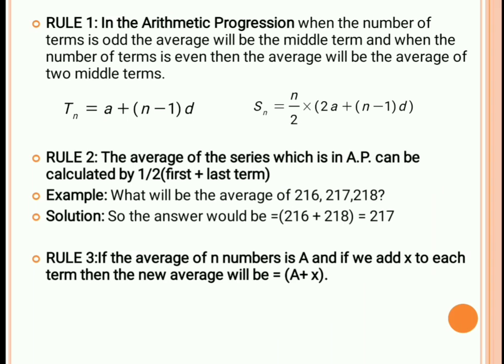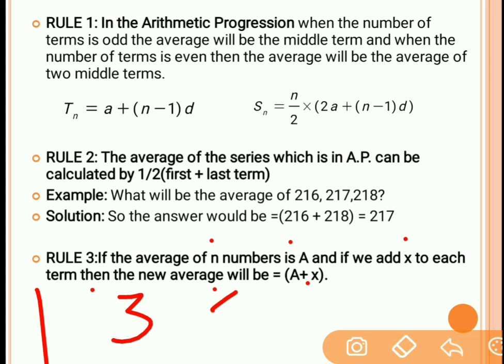Rule number 3. If the average of n numbers is a and if we add x to each term, then the new average will be a plus x. Fine. What is the meaning of this? For example, we have 5 terms over here, 1, 3, 5, 7, 9. What is the average of these 5 terms? We have already seen from the formula that it is 1/2 of first term plus last term. So the average of this group, A, is equal to 5.